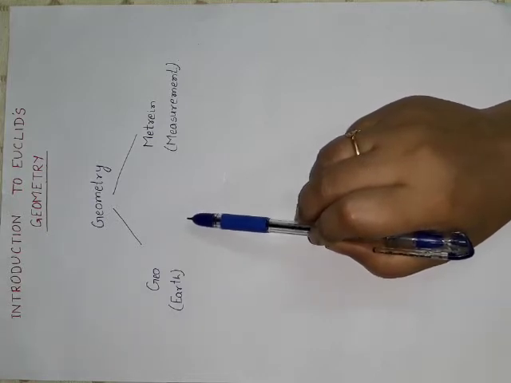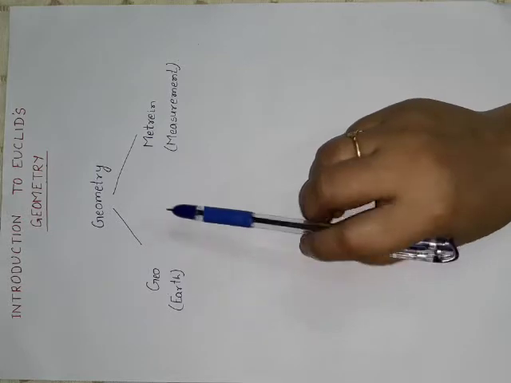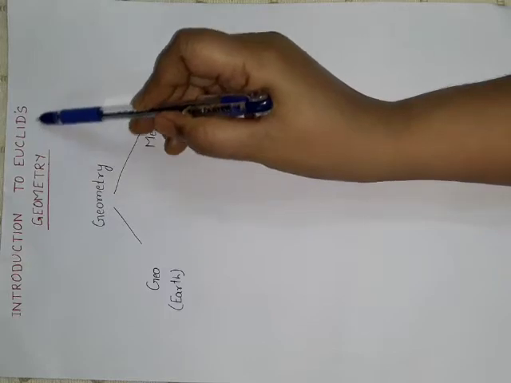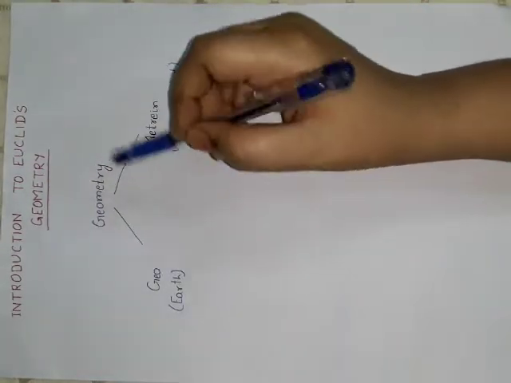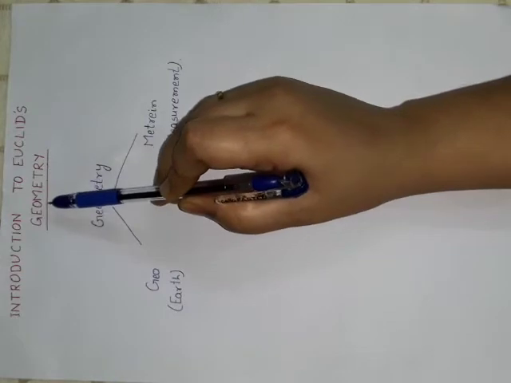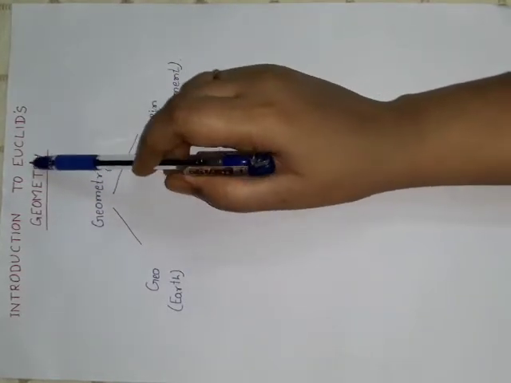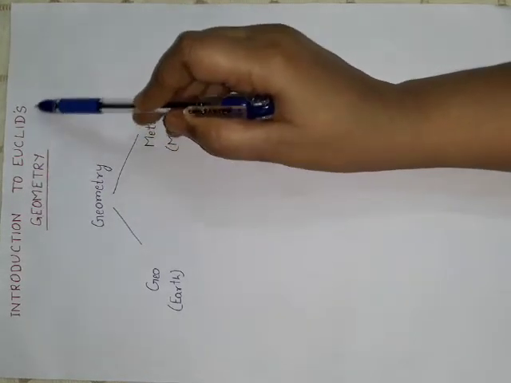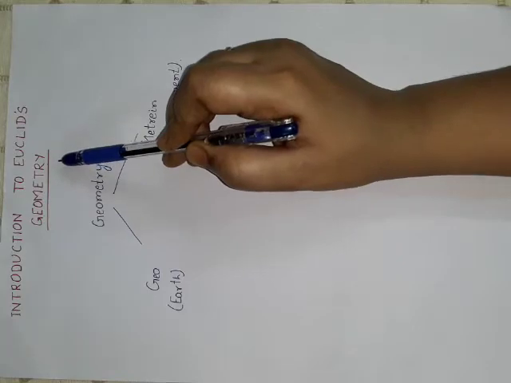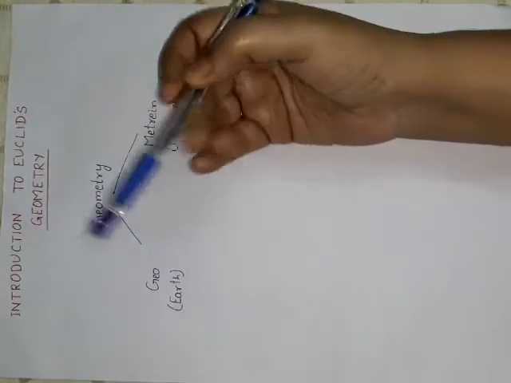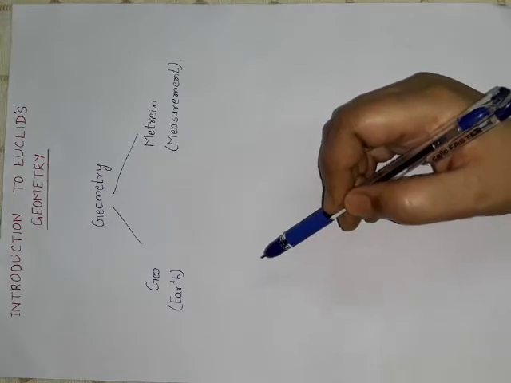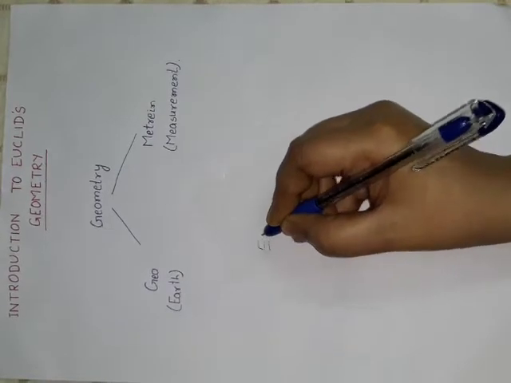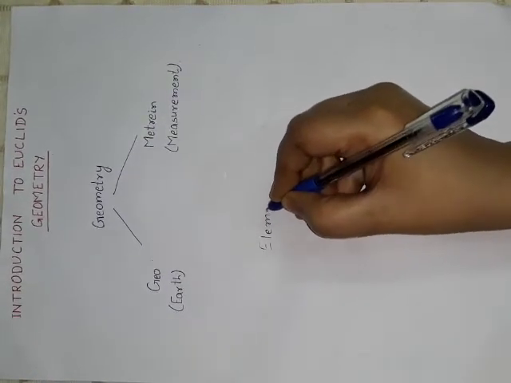After that, in about 300 BC, a great mathematician, a maths teacher whose name was Euclid. In fact, whatever was researched on geometry was in different parts of the world. Now Euclid decided, by 300 BC, to compile everything at one place, and he did it. He gathered all the information from different areas and then he wrote a book named Elements. Elements is the first geometry book.